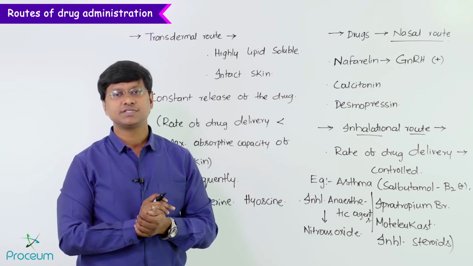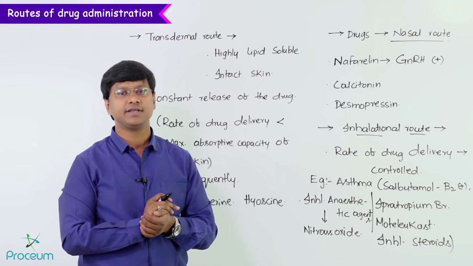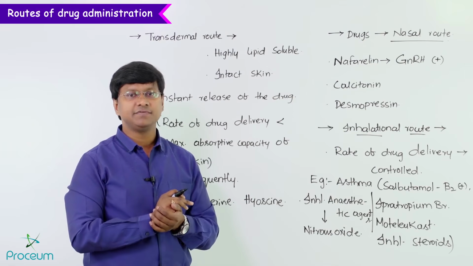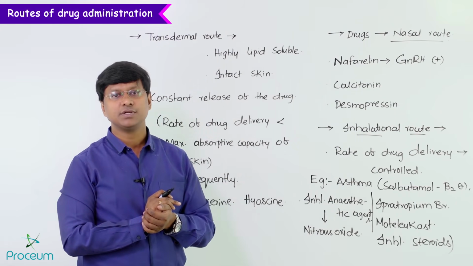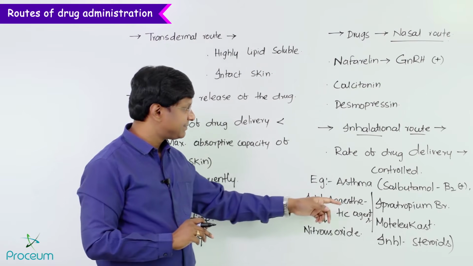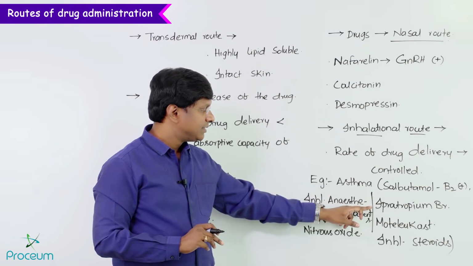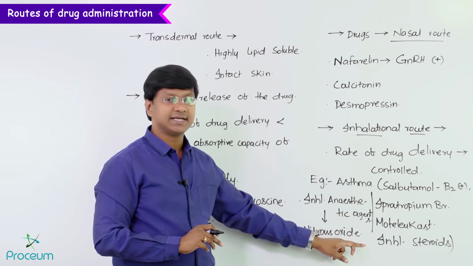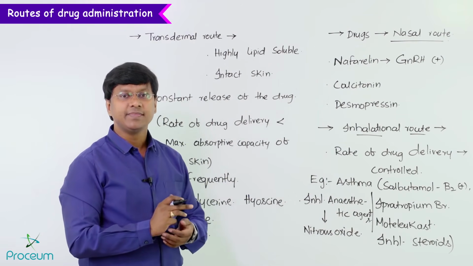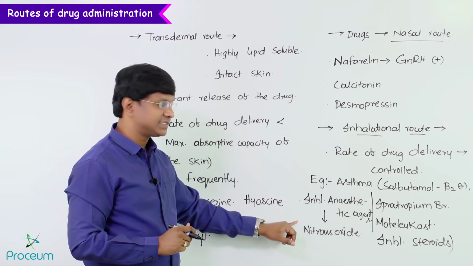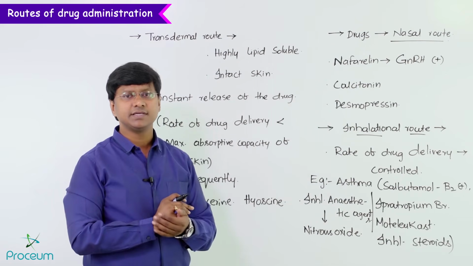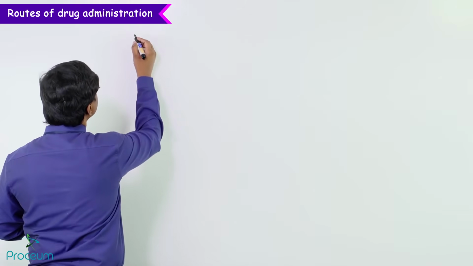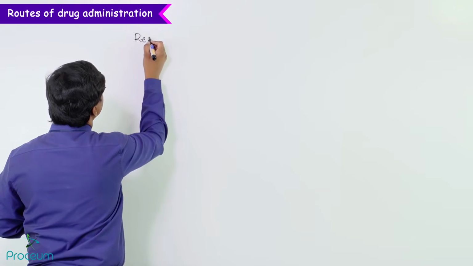It is the route by which the rate of drug delivery can be controlled like IV infusion, and the drugs administered by this route include the drugs for asthma, like salbutamol, ipratropium bromide, montelukast, as well as inhalational steroids. And then we also have the inhalational anesthetic agent, nitrous oxide, which is also administered via the inhalational route. Now let me tell you the drugs which are administered via the rectal route.